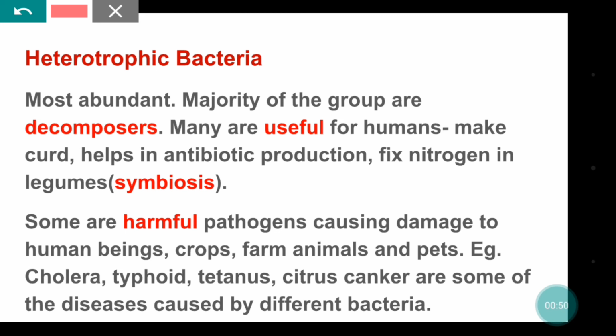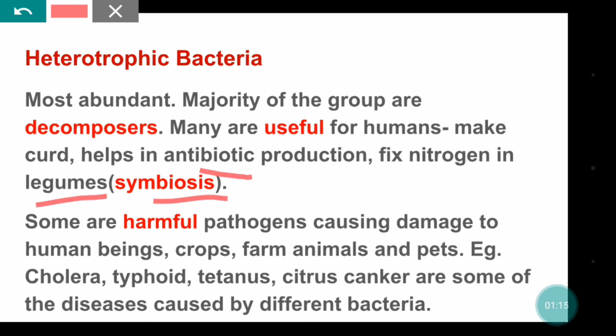Others are very useful for humans, such as a few bacteria like Lactobacillus help in the formation of curd. Some are useful for the production of antibiotics. Some fix nitrogen in leguminous plants. They remain associated with the root nodules of the leguminous plants and show symbiosis.